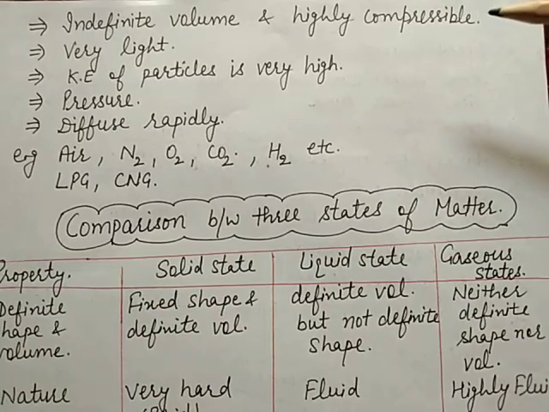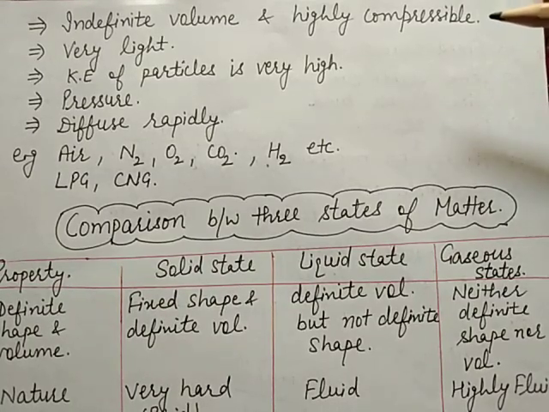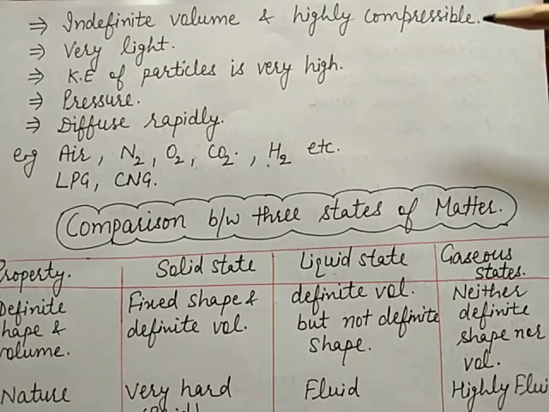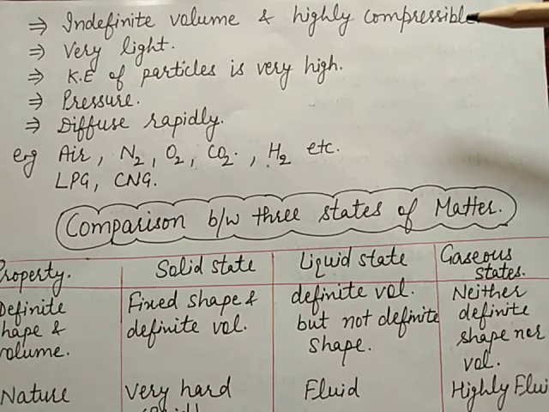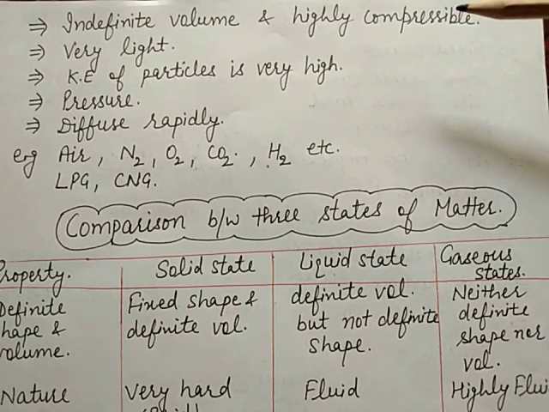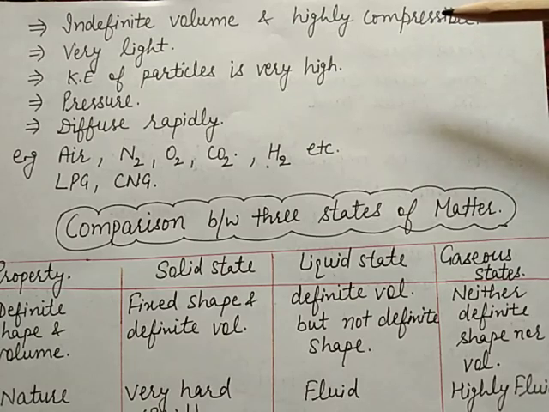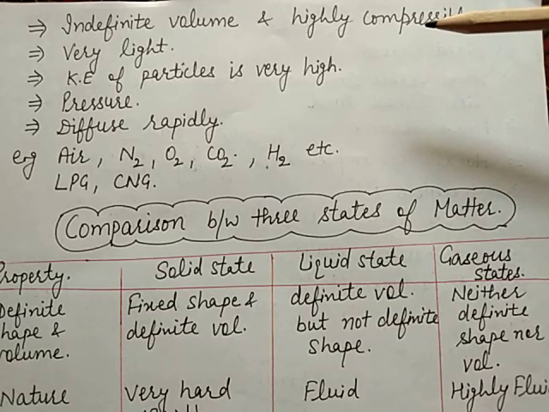Here you take the example of LPG. LPG means liquefied petroleum gas. It is a mixture of different gases like propane, butane, etc. These gases are highly compressed, so that they are in liquefied form.